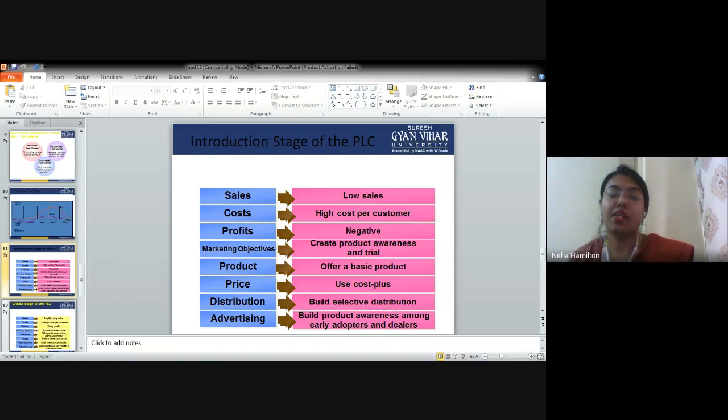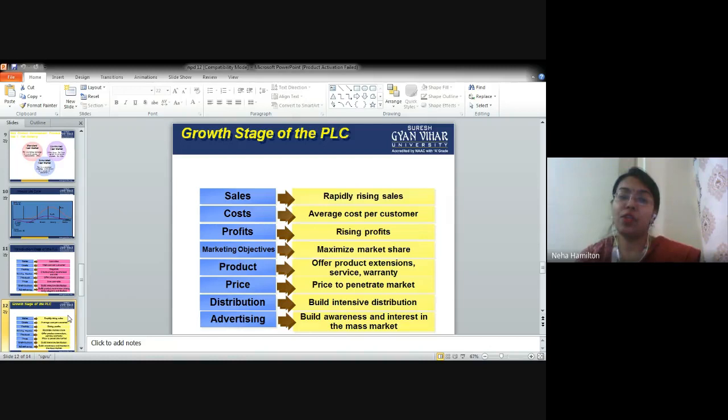Build product awareness among early adopters and dealers, right? So you are going to start with advertising in the introduction phase, and that too informative advertising, in which you are just informing people that your product has been launched. The next stage that we are going to talk about is called the growth phase.